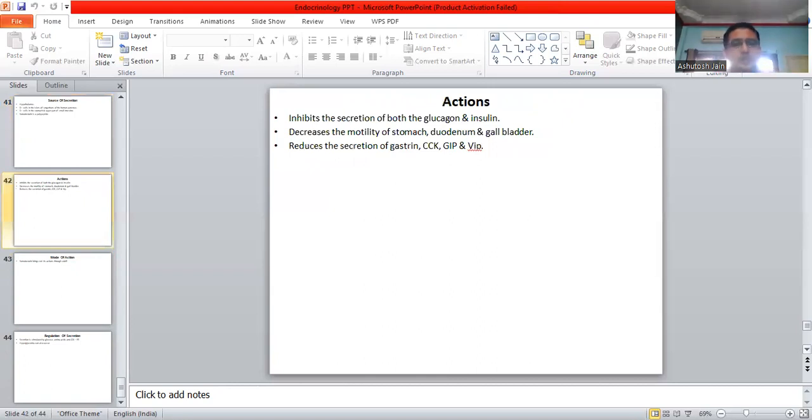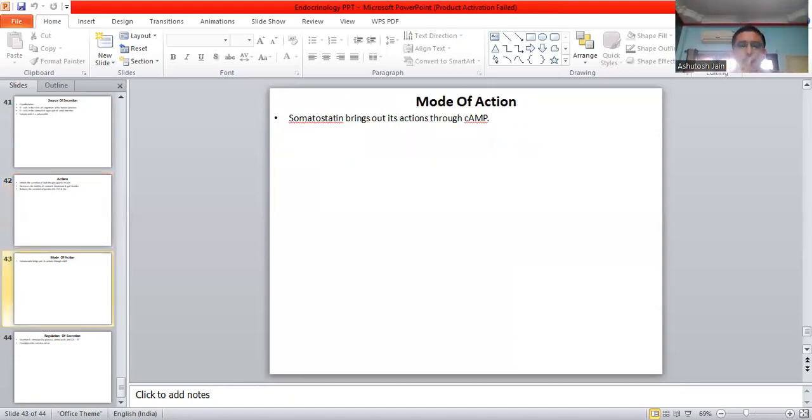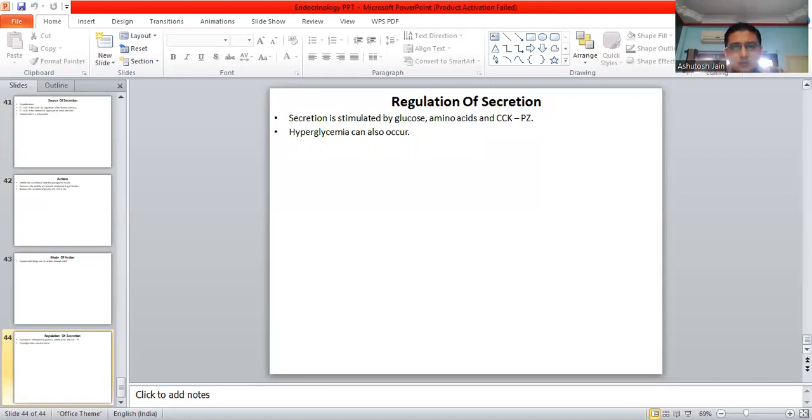Actions: inhibits the secretion of both glucagon and insulin, decreases the motility of the stomach, duodenum, and gallbladder, reduces the secretion of the following hormones such as gastrin, CCK, GIP, and VIP. Mode of action: somatostatin brings out its action through cyclic adenosine monophosphate or cyclic AMP. Regulation of secretion. Secretion is stimulated by the following factors. These are glucose, amino acids, and cholecystokinin, pancreatic enzyme, that is CCK.